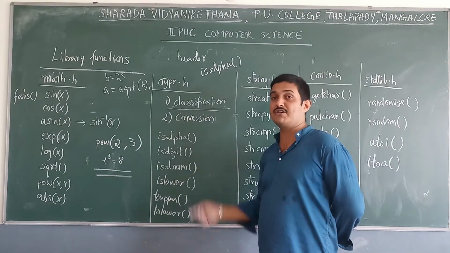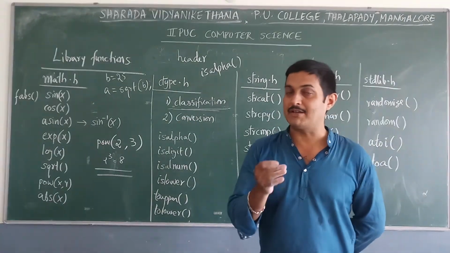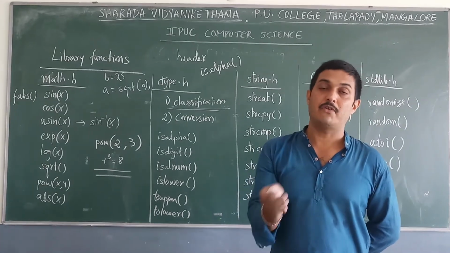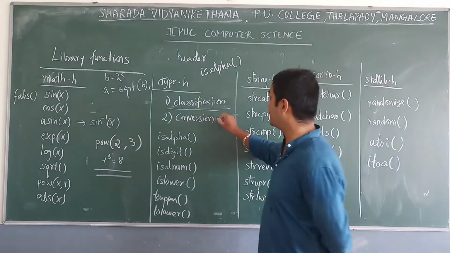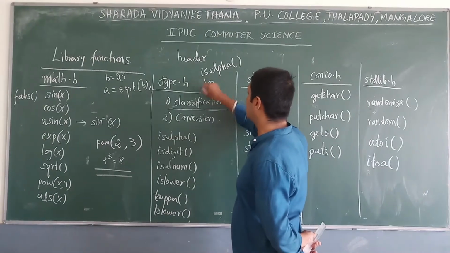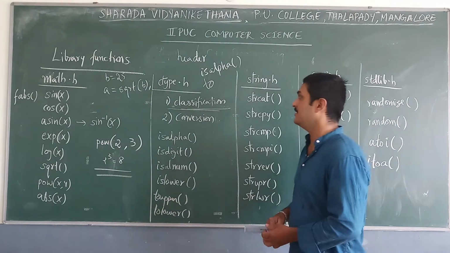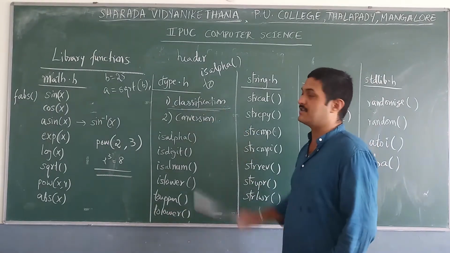Next one is conversion functions, which convert one form to another, and conversion functions use to as a prefix. Okay, these are about the ctype.h header file.